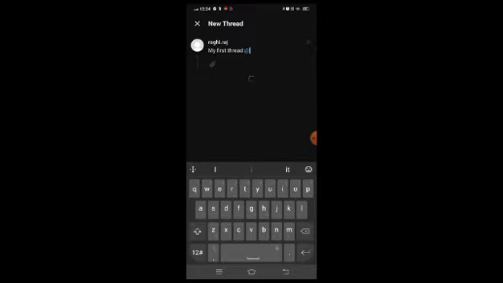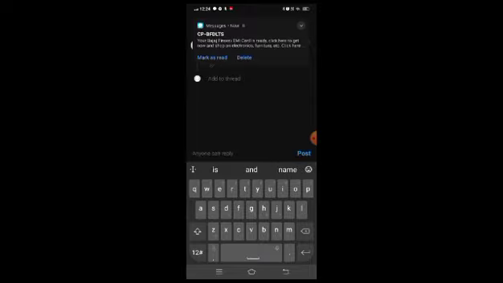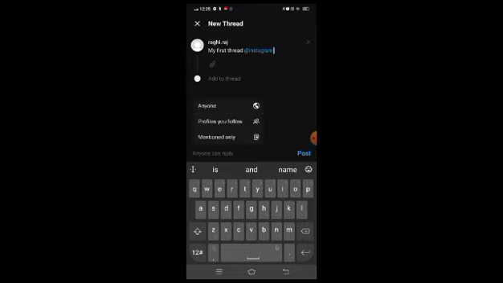So this is a common feature in various social media platforms. Additionally, you have the option to change the reply settings. So by default, anyone can reply, but you can modify it to allow only people who follow you to reply or only those you mention. So you can choose this option before posting on your profile page.